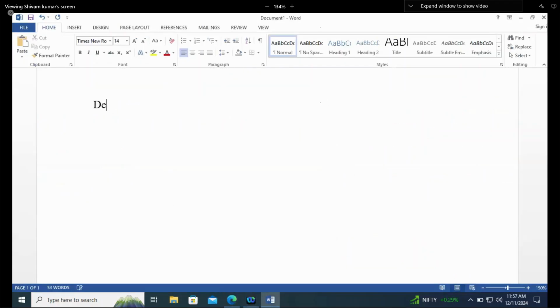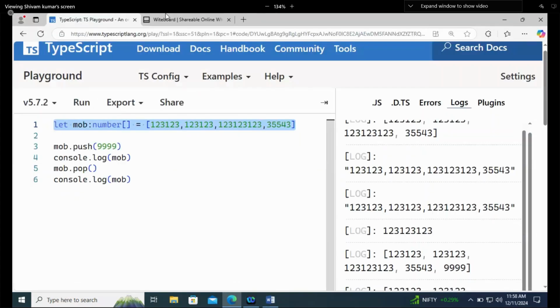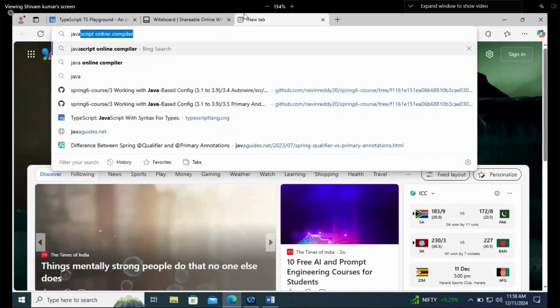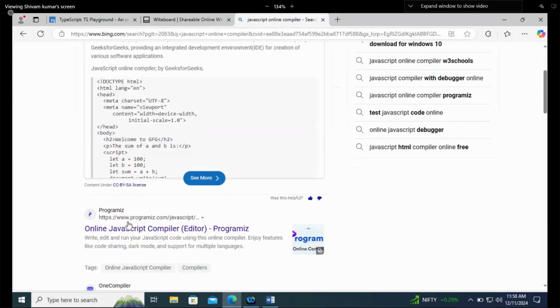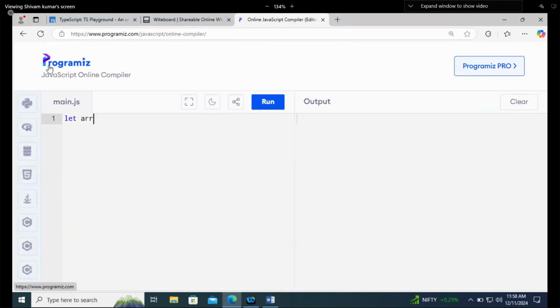Declaring number arrays in TypeScript. But JavaScript arrays are a little bit more flexible, because there is no need of declaring the type, and in a single array you can store any value actually. Let's say I will store Shivam here, and then I will store something like this and something like this.